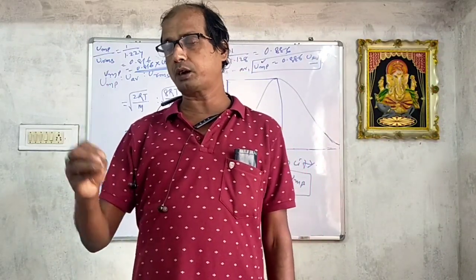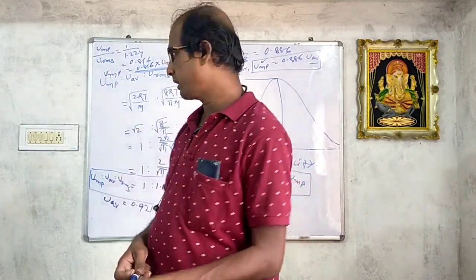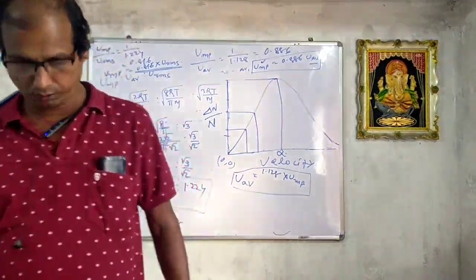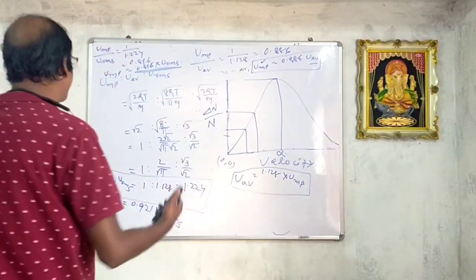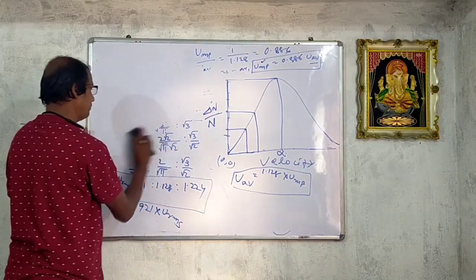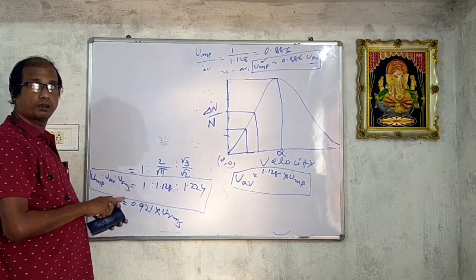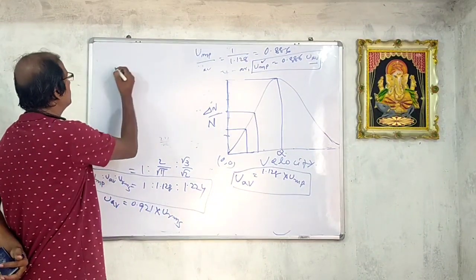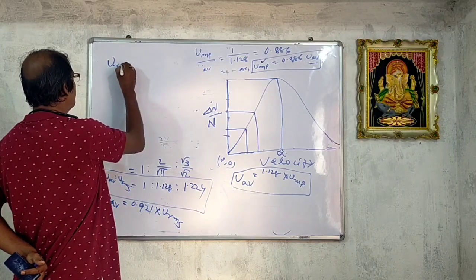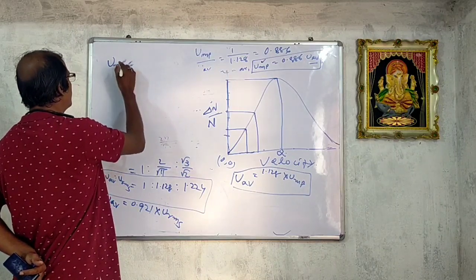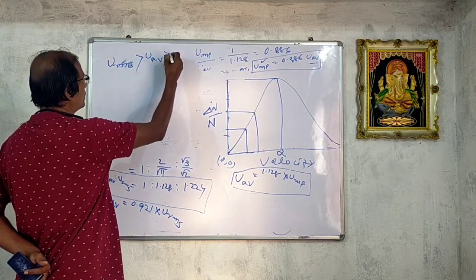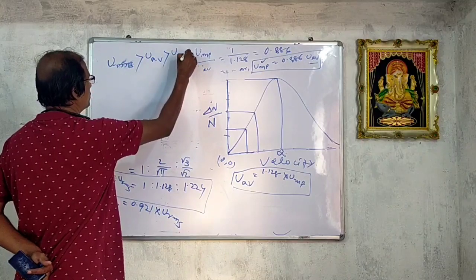Now see what is the order. Root mean square velocity is greater than average velocity, which is greater than most probable velocity.